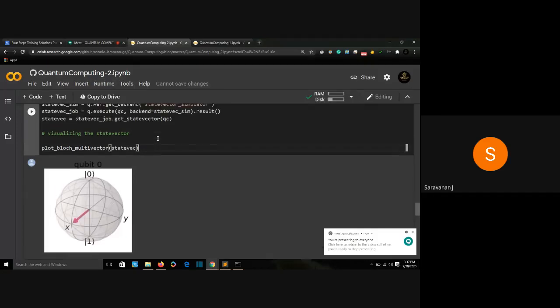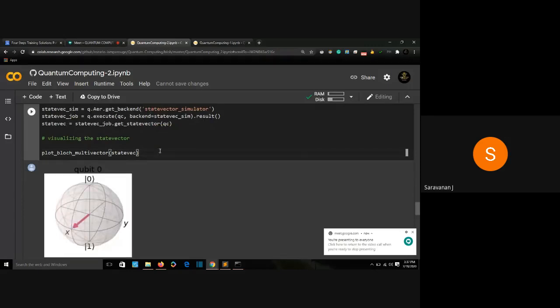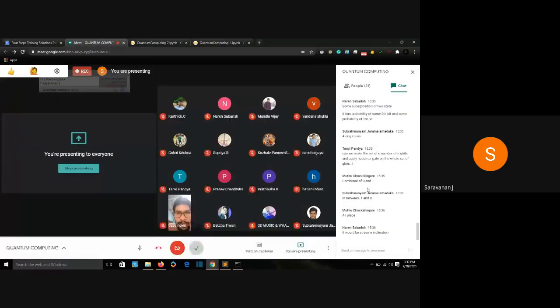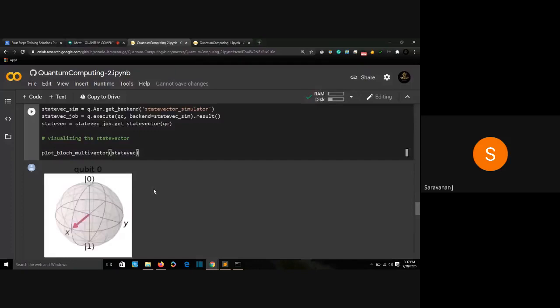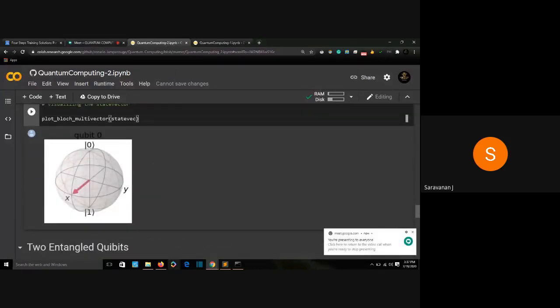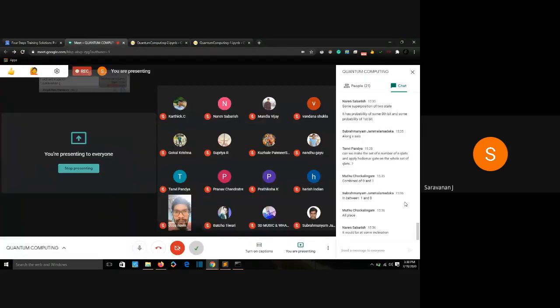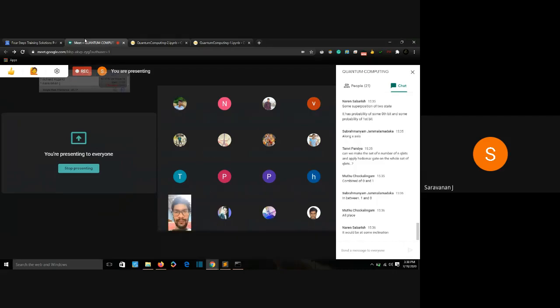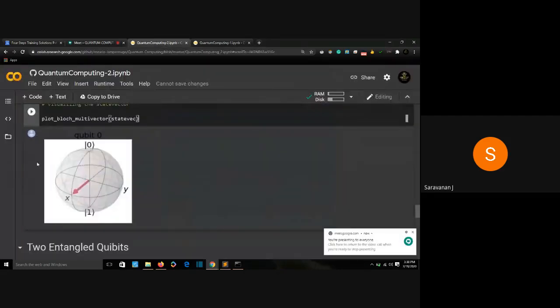So is this reasonable? Is this clear? We are plotting a Hadamard gate before it is measured. Are we clear? Any doubts about this plotting? I guess the visualization is pretty much self-explanatory. Any doubts about the particular plot we are getting here, this qubit? Is this visualization logical?